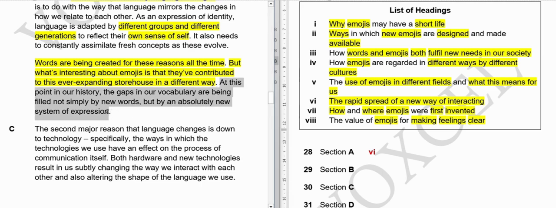And at this particular time in history, let me just remove this. So at this point in our history, the gaps in our vocabulary are not only filled by words but also by this system of expression. And this system of expression, first, there are two systems of expressions, words, and second is emojis. So again, now I will give you 5 seconds or so to tell me the answer. Till I'm writing this, and your time starts now.